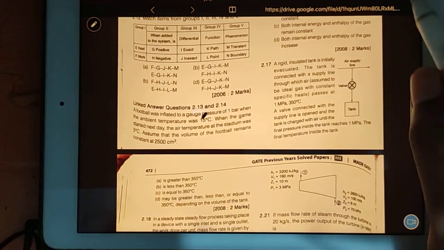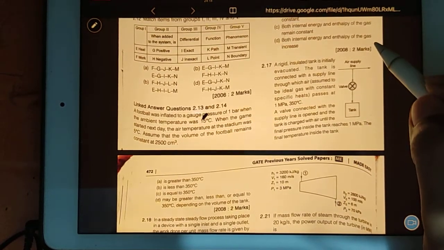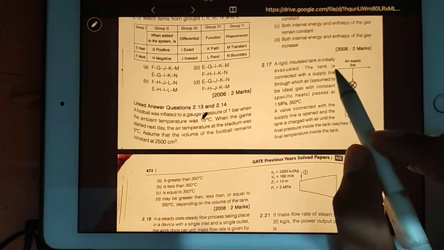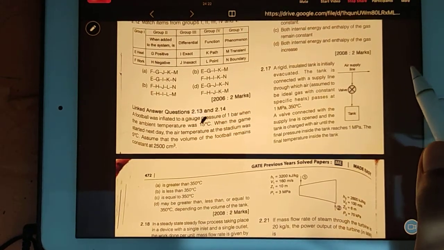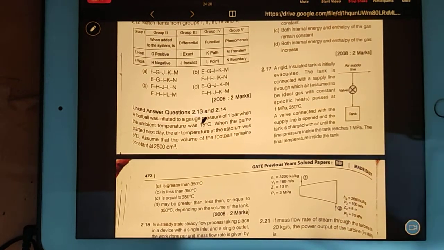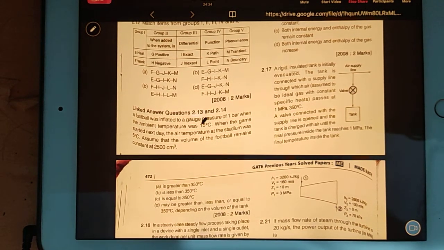Very good, excellent. Okay, now see this, 2.17 is actually a very good question and it is easy also. Rigid, insulated. Actually this question we can do, this question is not tough. Just a minute, where is the PDF? Yeah, I got it.